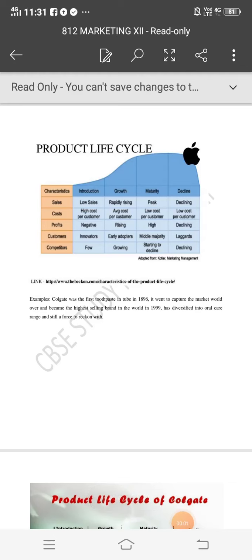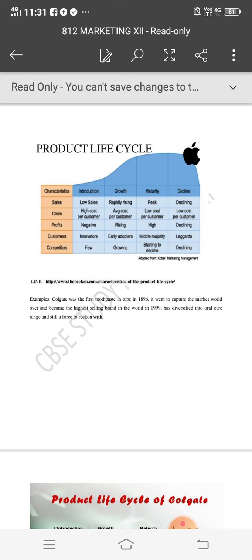Morning everyone. In today's class I will discuss product life cycle in marketing. Till this video I have discussed all the 4 stages of PLC, that is product life cycle. There are 4 stages: introduction, growth, maturity, decline. Now I will discuss the example of product life cycle.